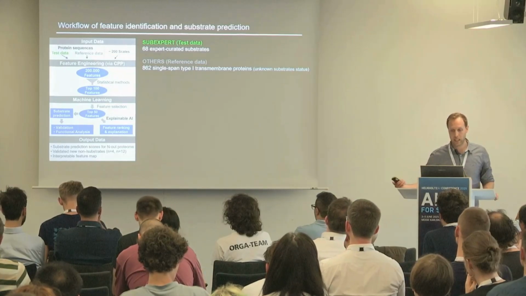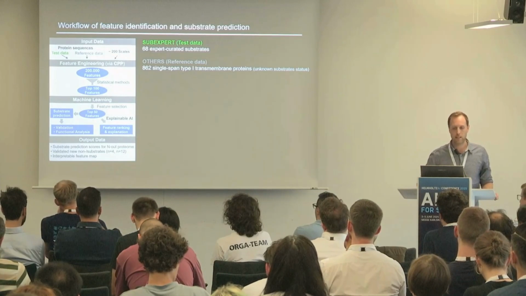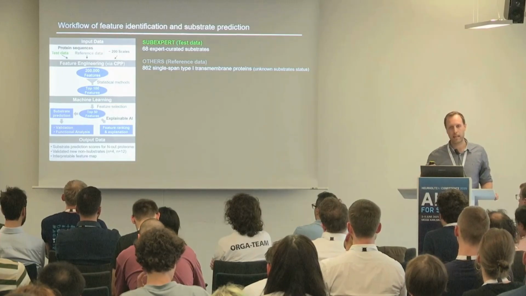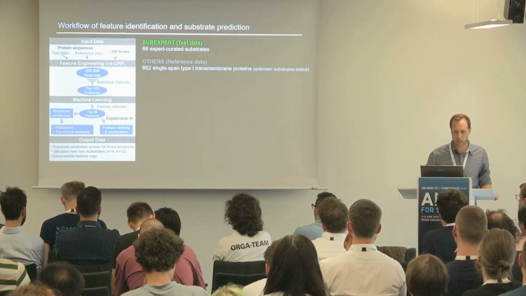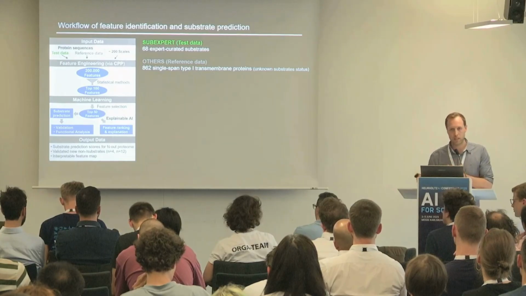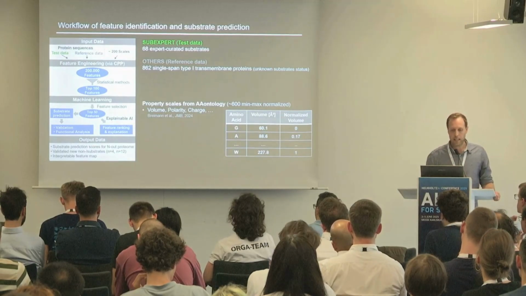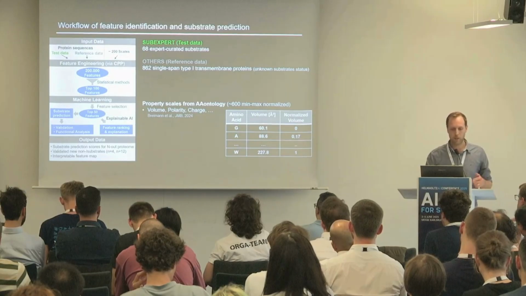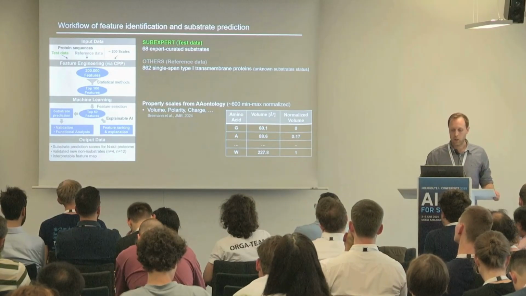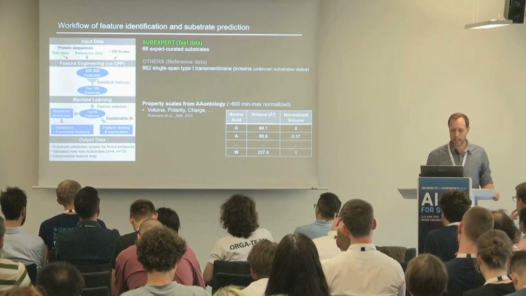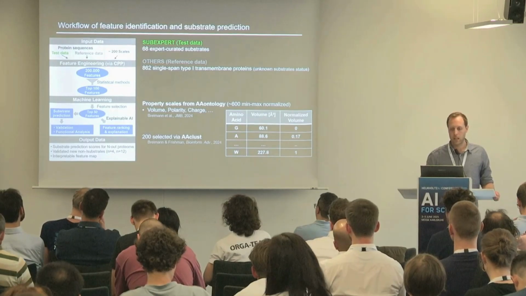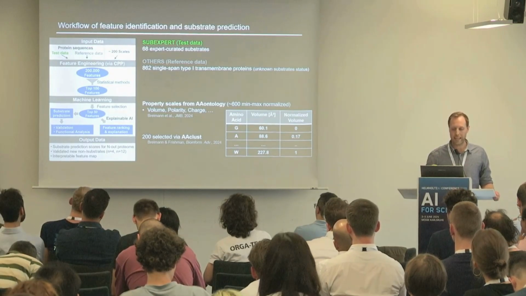As a test data set, we used an expert-curated set of 68 substrates called SUBEXPERT, and as a reference data set, we used 862 single-span type 1 transmembrane proteins, referred to as others, where we did not know whether they're substrates or non-substrates, so it's an unlabeled data set. As property scales, there are properties like volume, polarity, or charge, and we organized them into an ontology called AAontology, comprising in total 600 of such scales, which we min-max normalized. To select a redundancy-reduced set of these scales, we developed another clustering-based algorithm called AA-clust.